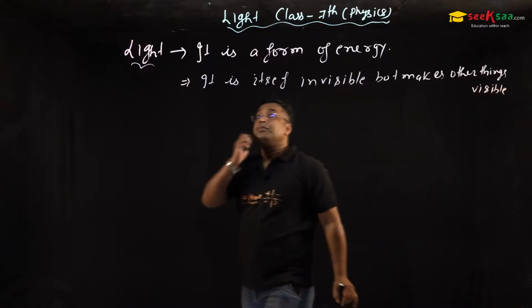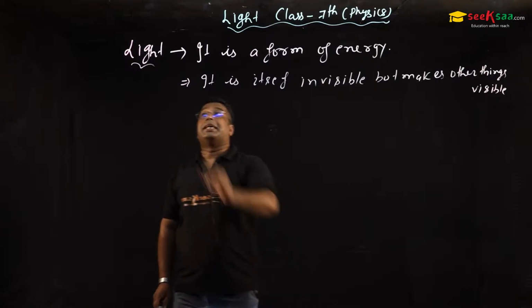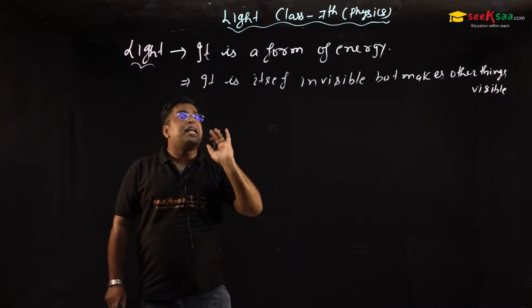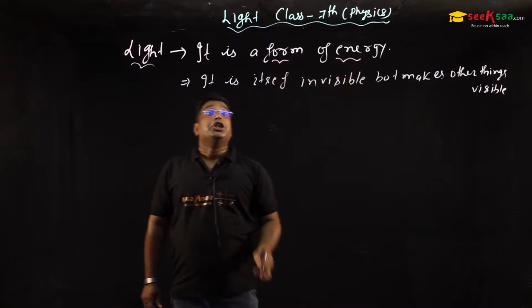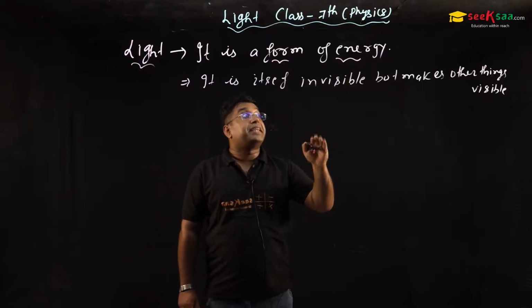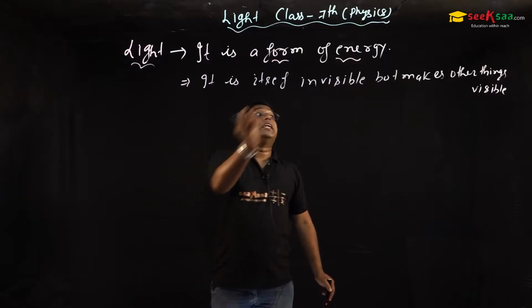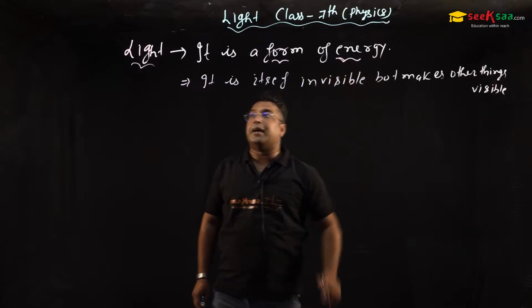Today's topic that we have to study in the introduction is, sir, what is light. So according to my idea in simple language, sir, it is a form of energy. And sir, second point, it is itself invisible but makes other things visible. I mean to say that it is not visible itself but shows others, and it is a form of energy.